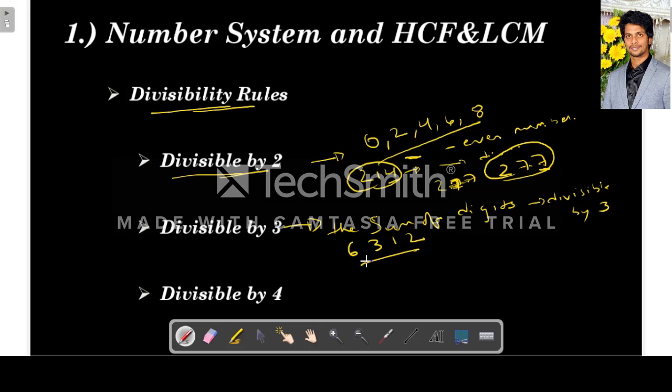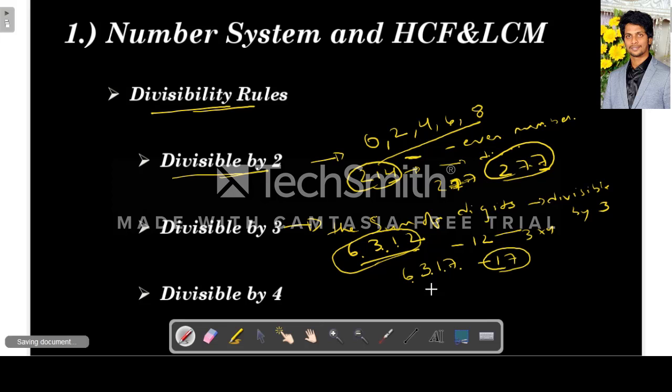What is the sum of digits? 6 plus 3 is 9, 9 plus 1 is 10, 12. So 12 is divisible by 3, right? 3 into 4. So this number is divisible by 3. For example, if you take number 6317, here 6 plus 3 is 9, 10 plus 7 is 17. This 17 is not divisible by 3. So this number 6317 is not divisible by 3.